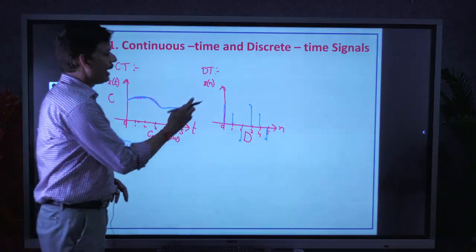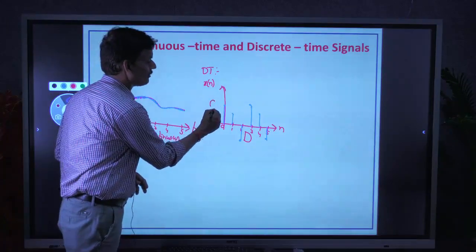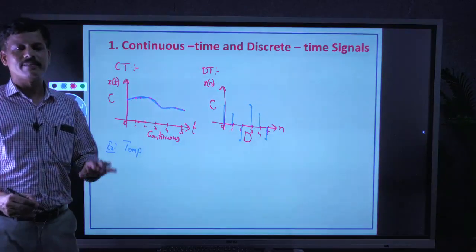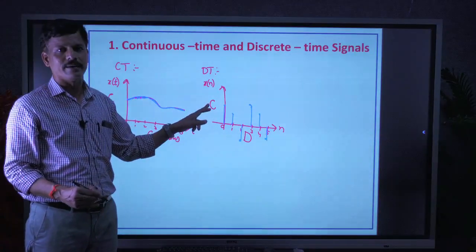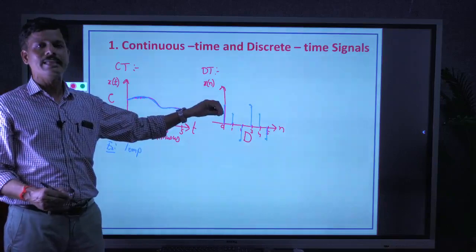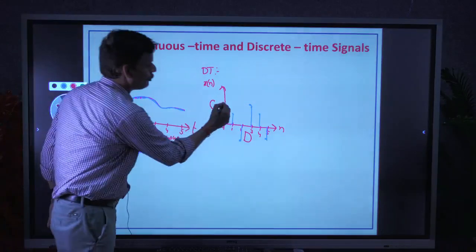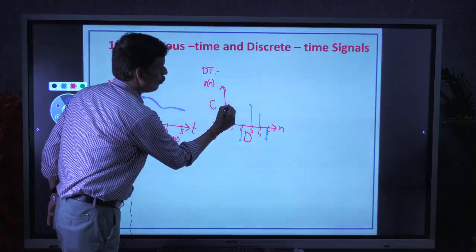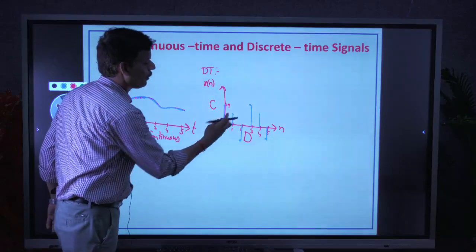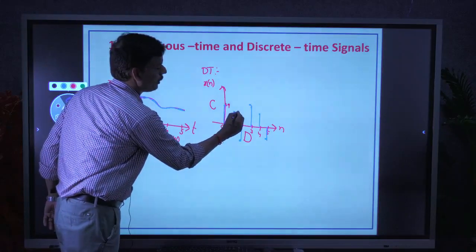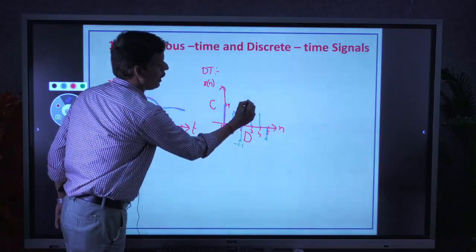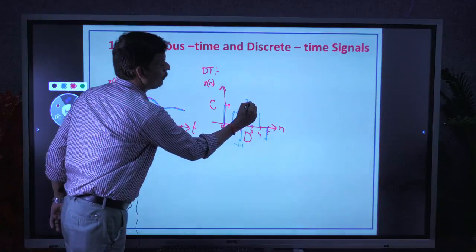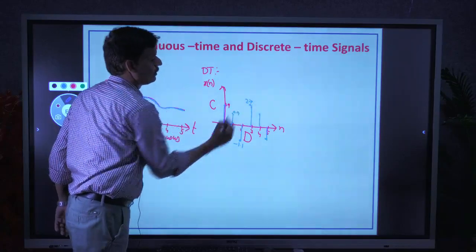But here the amplitude axis is continuous. It's a somewhat confusing point. The amplitude axis is continuous here. It means you can take any value for amplitude. Suppose this is 1.9, amplitude may be 1.9, amplitude may be 0.9, amplitude may be minus 1.1, amplitude may be 2.7.